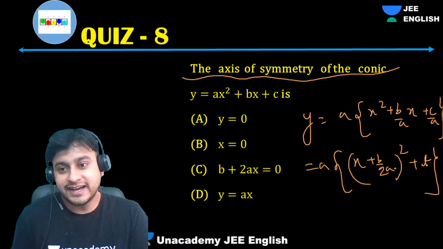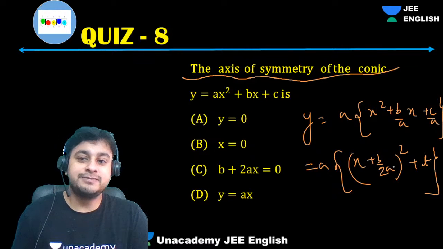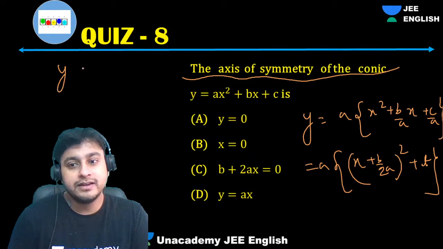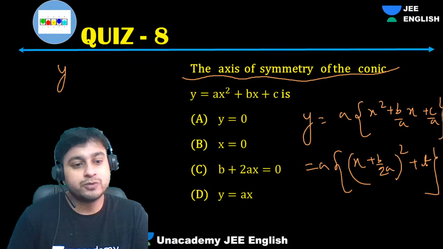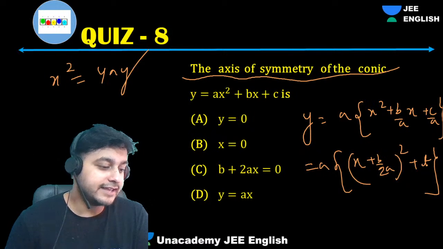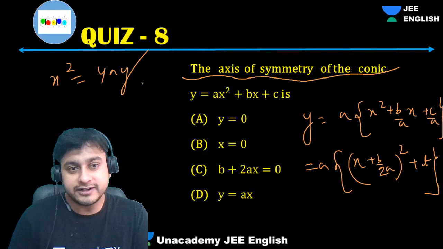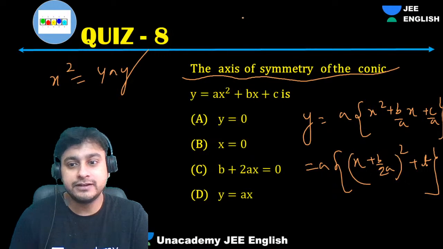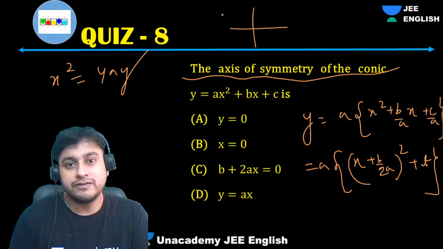So guys, can I say its vertex has been shifted? Yes. It's a parabola, x square equals 4ay type, isn't it? So its vertex has been shifted; x is shifted to the left. So guys, can I say the parabola will be somewhat like this?